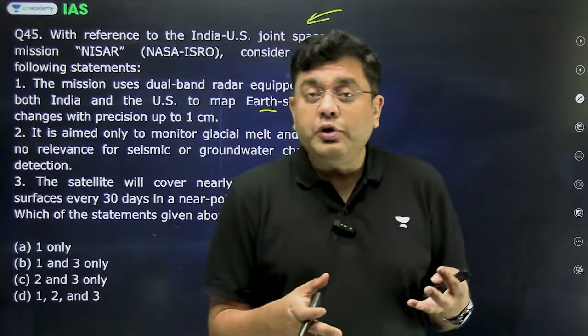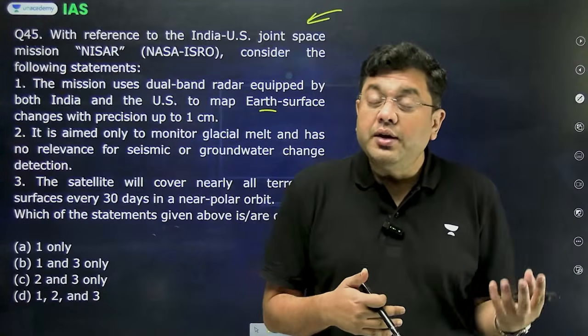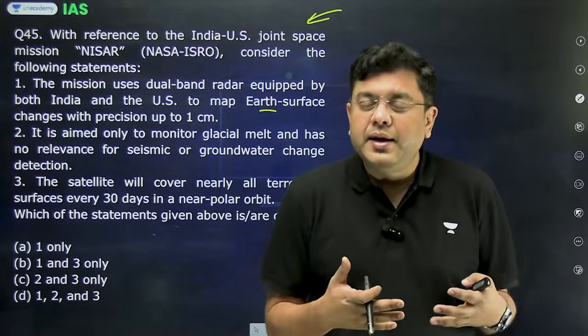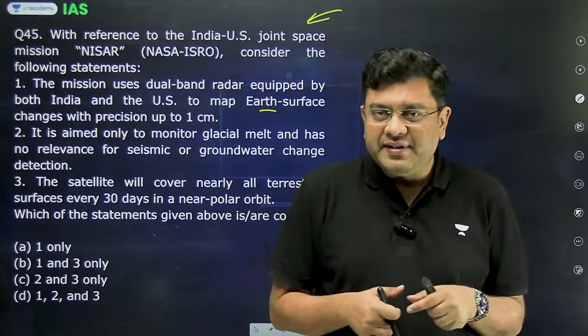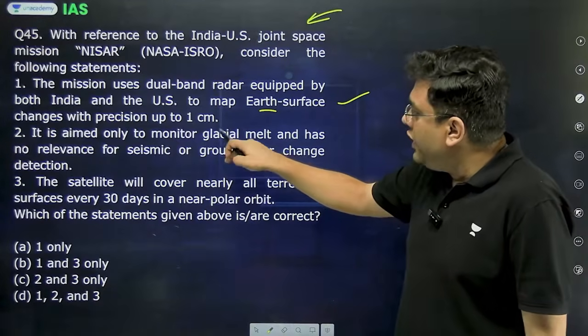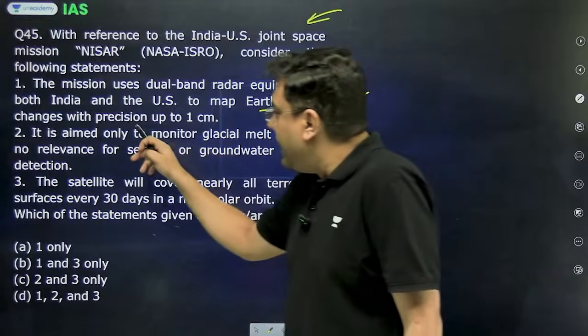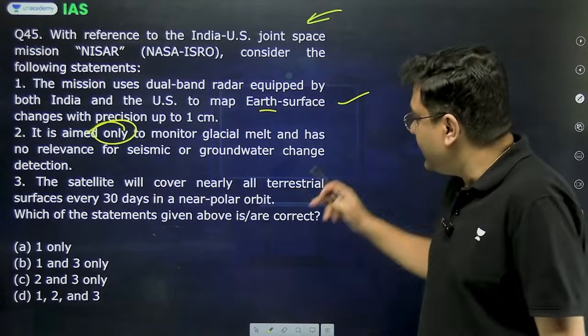This can be used to understand changes in the vegetation pattern, glacial melt, or any change in topography, up to a resolution of 1 centimeter. The first statement is correct. It is aimed only to monitor glacial melt and has no relevance for seismic or groundwater change detection. This is incorrect.